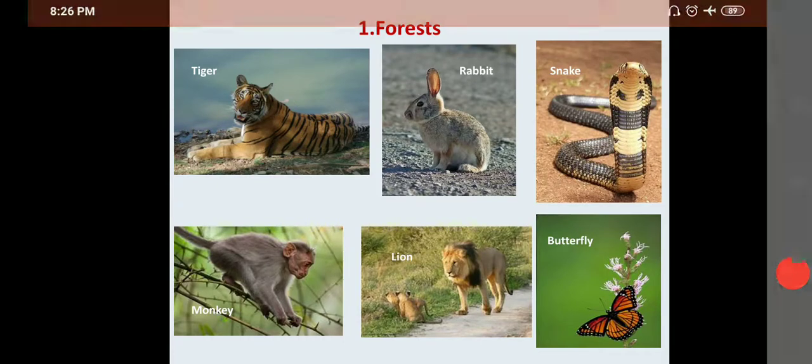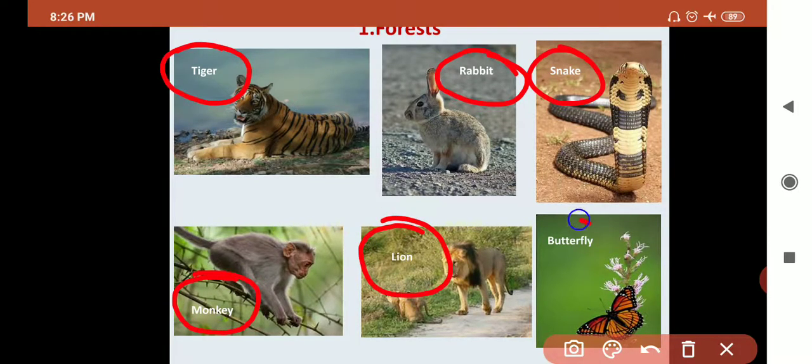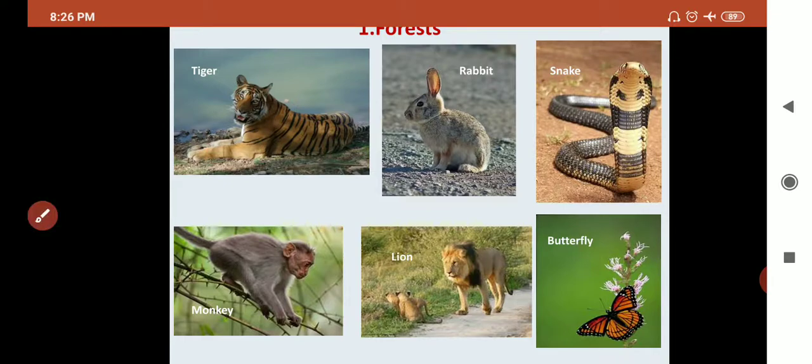You are able to see there is a tiger. The tiger lives in a cave. Rabbit is a burrowing animal. Snakes live on the floor of the forest, that is burrowing also. Monkeys live on the trees. Lions live in the forest, and insects like butterflies. So these are all the animals that are found in the forest.